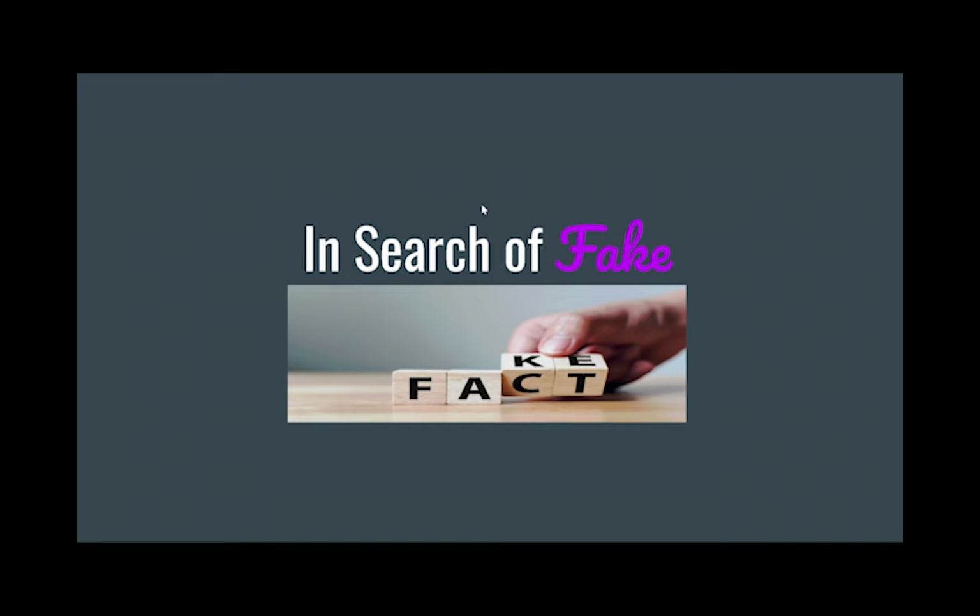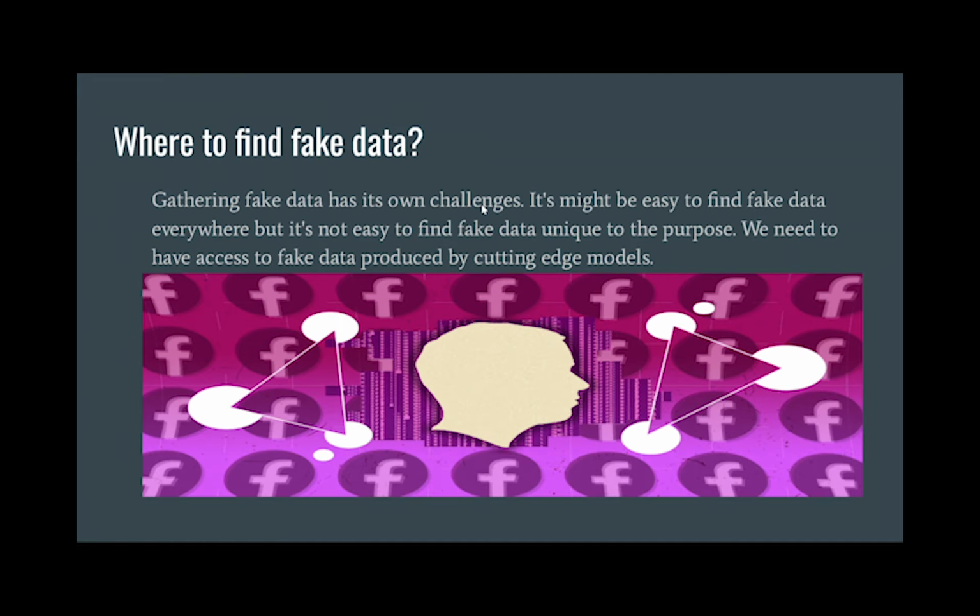One of the challenges that we were dealing with in the data processing part is finding the fake data. The fake data that we were looking for needs to have some specific features. First of all, it has to be high quality data because we want to compare it with the facts and with the real articles. So the more quality that the fake data have, the better the model that we end up training would be.